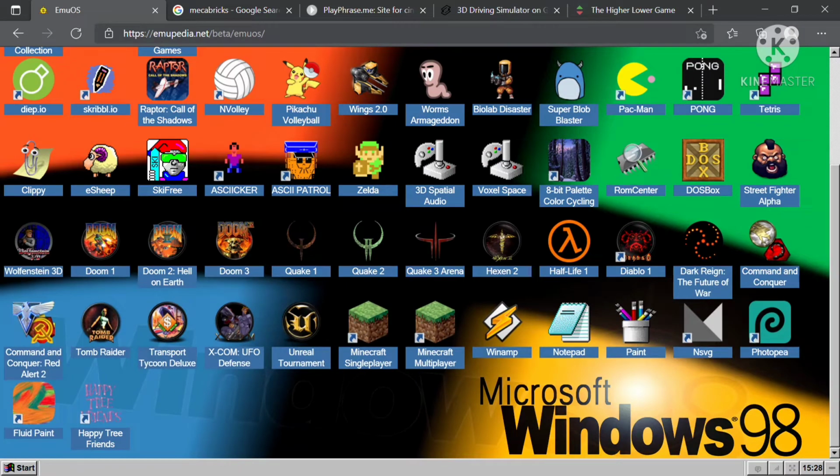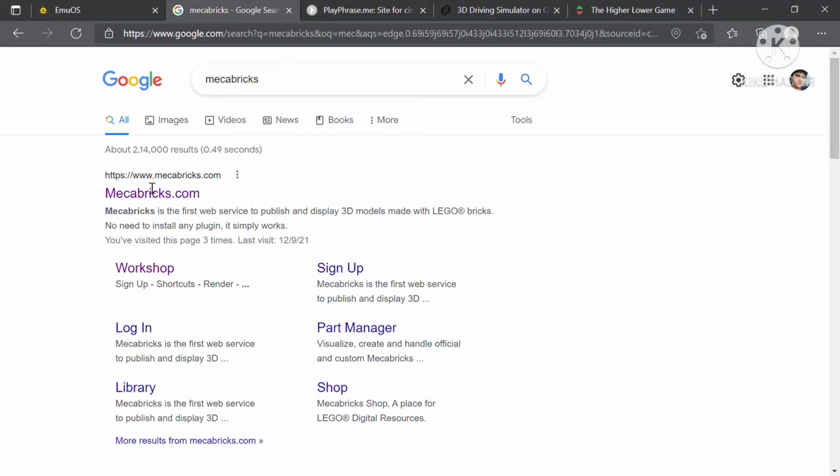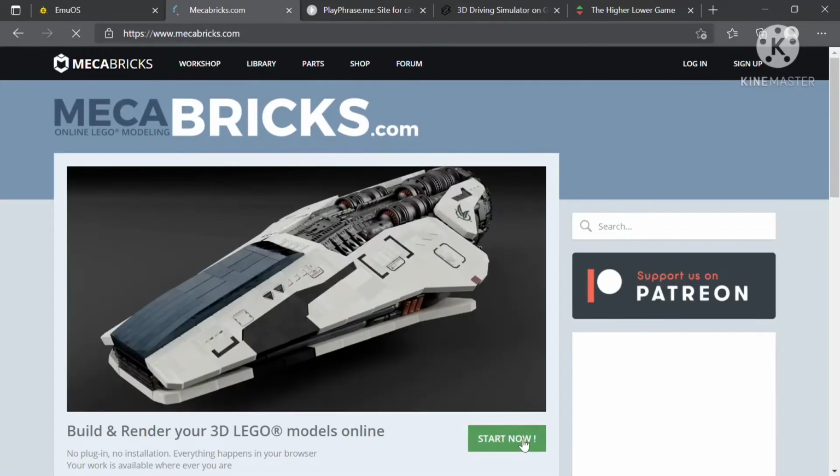So let's head towards the next website. We also have notes and paint, which was available at that time. So let's head toward the next website, which is by the name of mechabricks.com. So it's a website where we can actually make 3D figures of the Lego models.